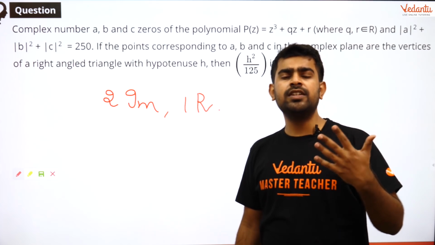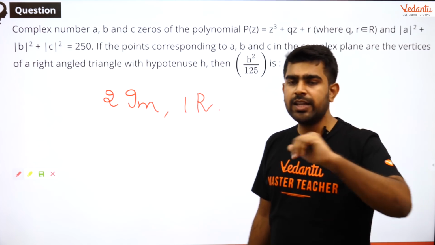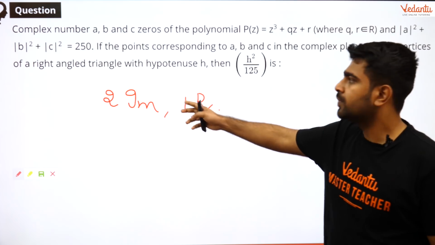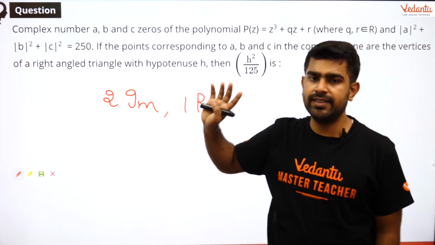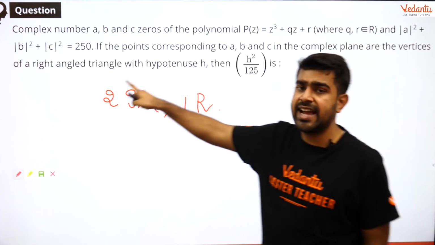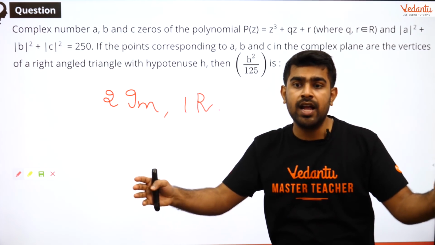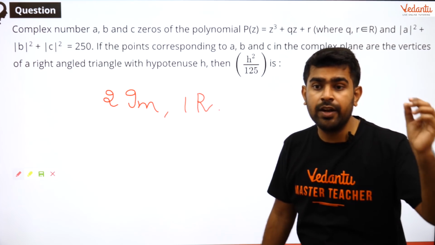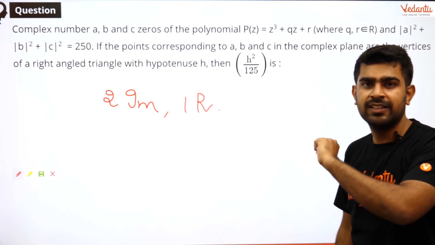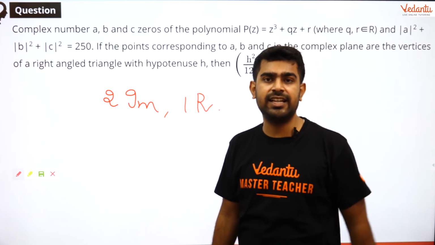But tell me one thing, why is 3 real not possible? You never addressed that. Let me tell you why 3 real is not possible. That is because we didn't complete reading the question. A, B, C are the roots, right? Now, A, B, C are going to form a right angle triangle in the complex plane. So, if you have an Argand plane and you form a right angle triangle with the 3 roots, can they lie on a straight line? Obviously not, because if they lie on a straight line, you will never have a triangle, guys.